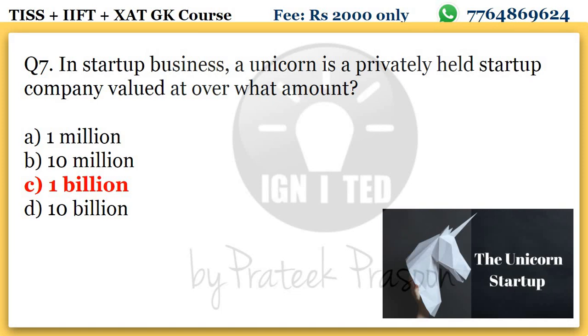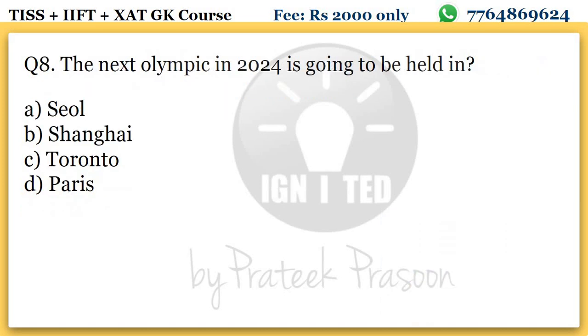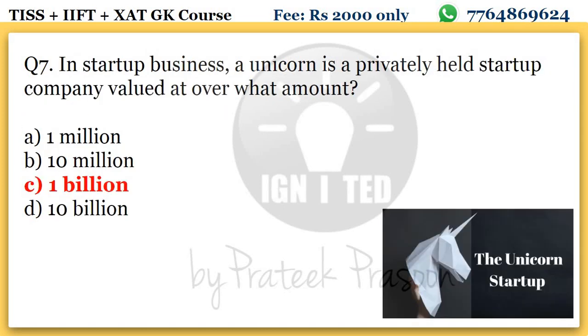India has become the third largest unicorn startup hub of the world. This was in the news. Here I would like to ask you one question: is edutech companies becoming unicorn startups a good sign or a bad sign? There can be a debate over whether it is good or bad for India, so think over it.